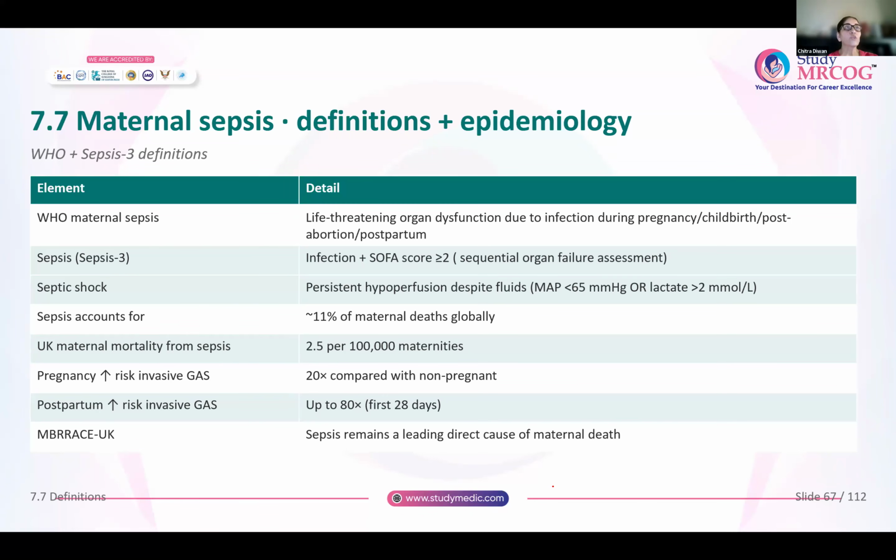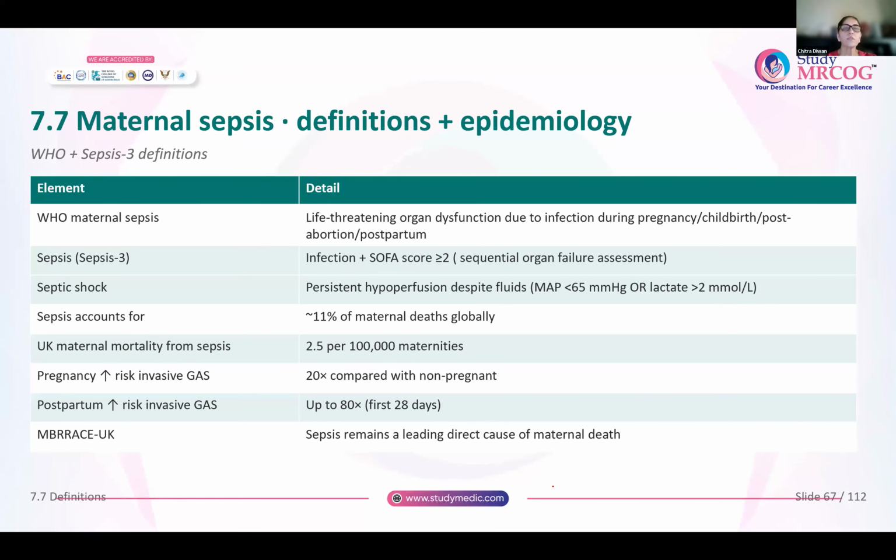And what is septic shock? Whenever you have any woman with sepsis and there is persistent hypoperfusion despite adequate fluid replacement, the mean arterial pressure remains less than 65 millimeters of mercury or lactate levels are more than 2 millimoles per liter. So hypotension or hypoperfusion in spite of adequate fluid replacement, that is your septic shock.